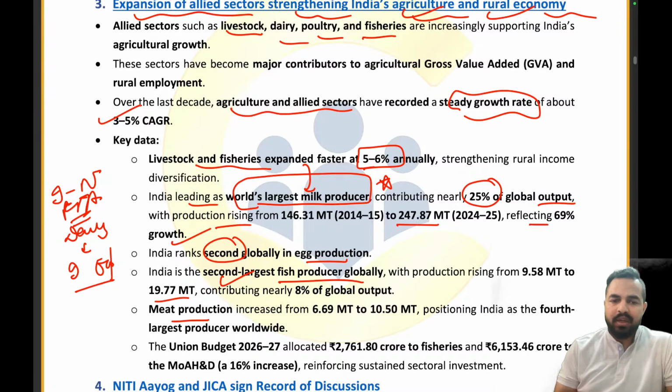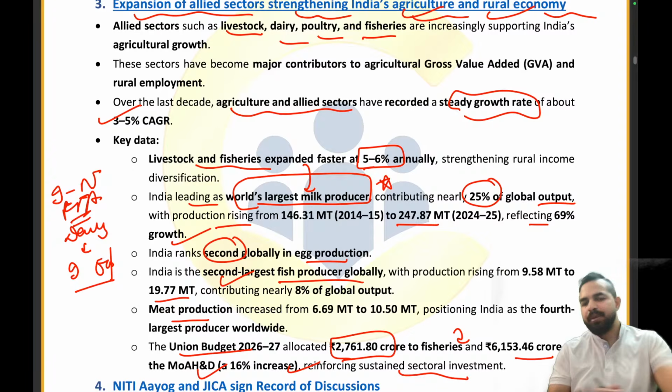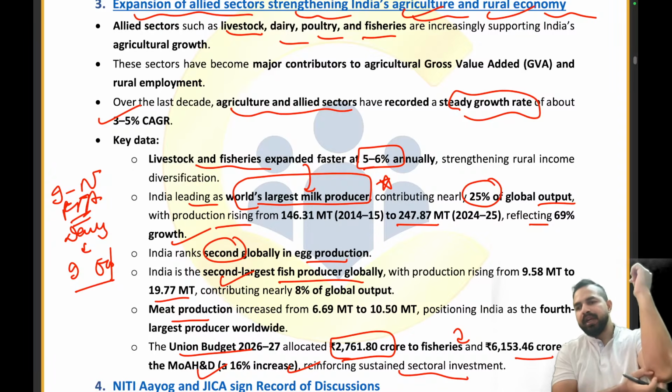Union Budget 26/27 allocated 2761.8 crore to the fisheries and 6153 crore to the Ministry of Animal Husbandry and Dairying, MOAH&D, a 16% increase, reinforcing sustained sectoral investment. Clear, my dear friends? So it's Ministry of Animal Husbandry, right?